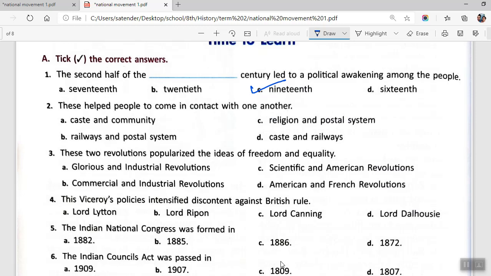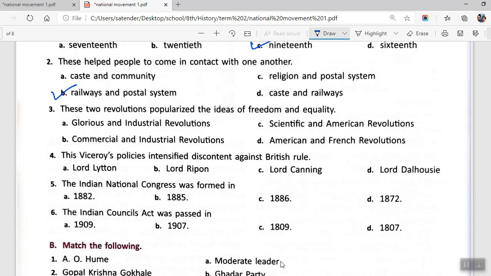Then second question says these helped people to come in contact with one another. So in this, caste and community won't be the answer. Religion and postal system is not there. Caste and railways is not there. So right answer would be B, that is railway and postal system.